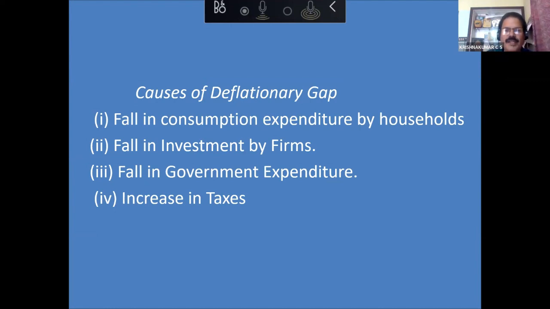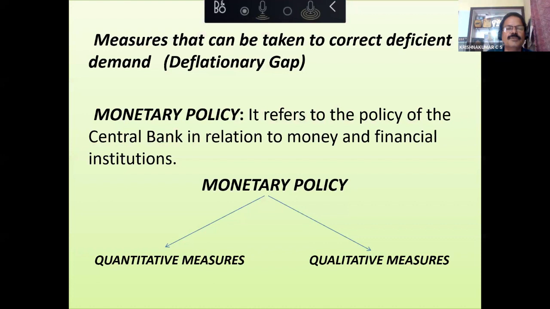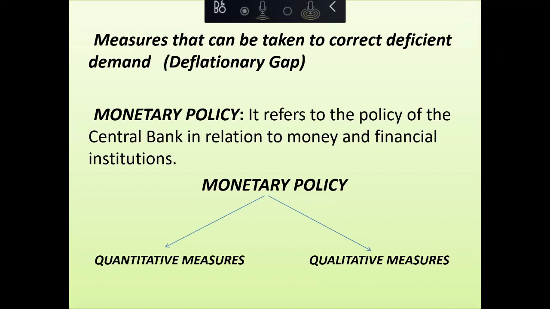Now we can come to how to correct this inflationary gap and the deflationary gap. To correct the inflationary gap and deflationary gap, two different policies are followed. One is called monetary policy and the other one is called fiscal policy. What is monetary policy and what is fiscal policy?